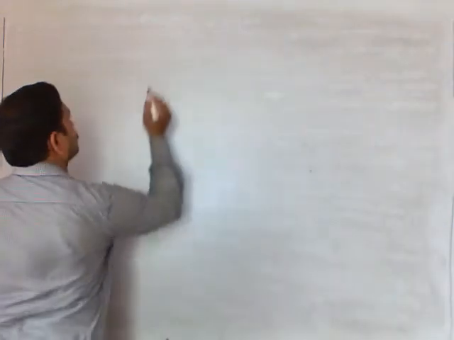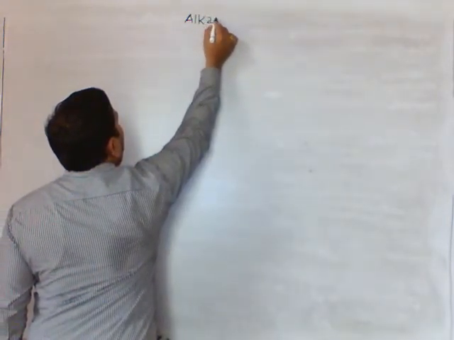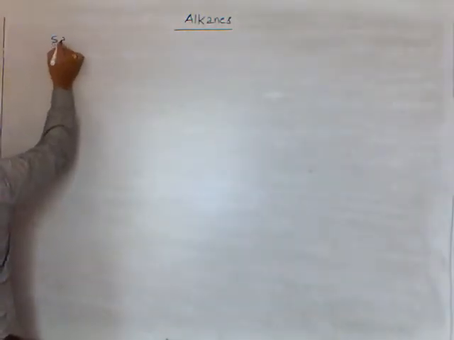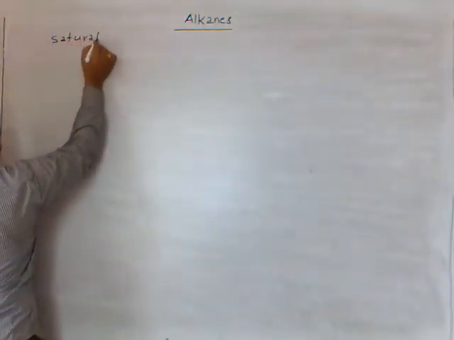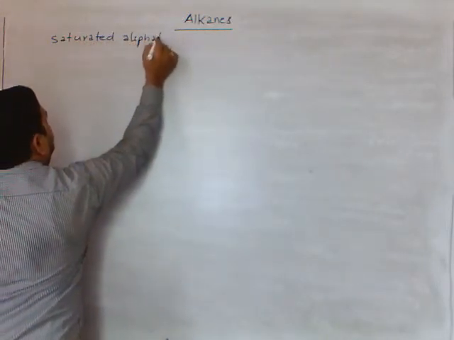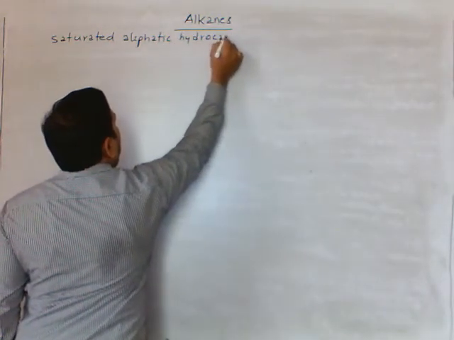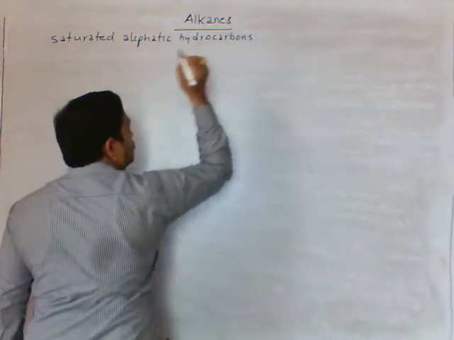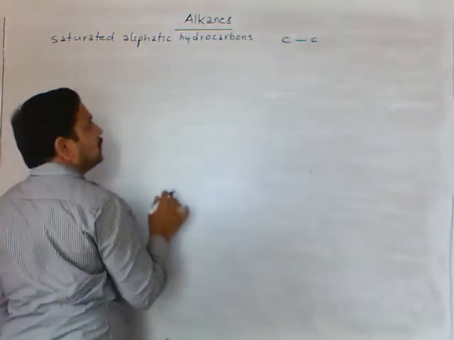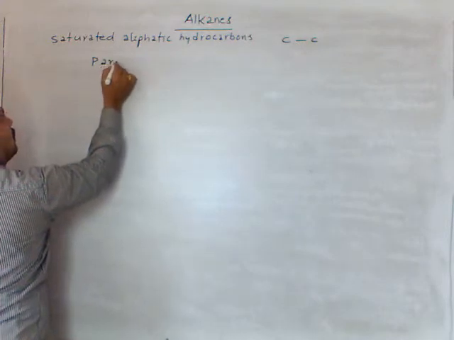See, alkanes. These are saturated, aliphatic hydrocarbons containing carbon-carbon single bonds. That's why these are also called paraffins.